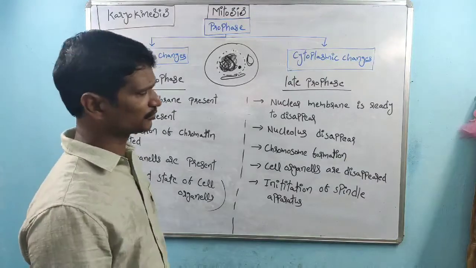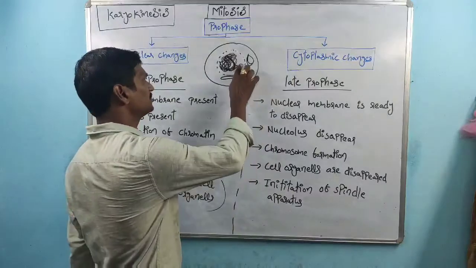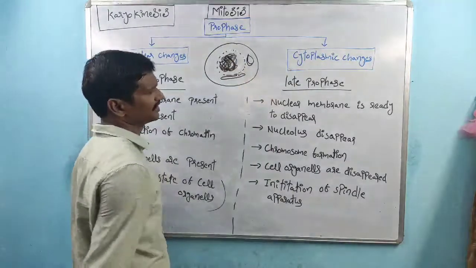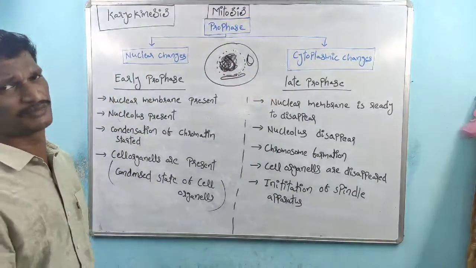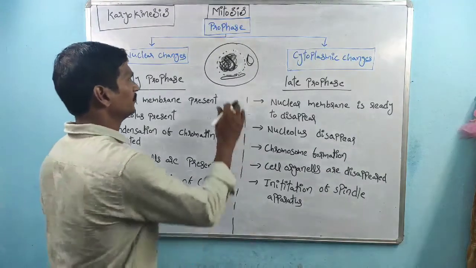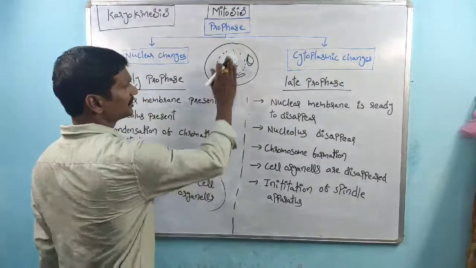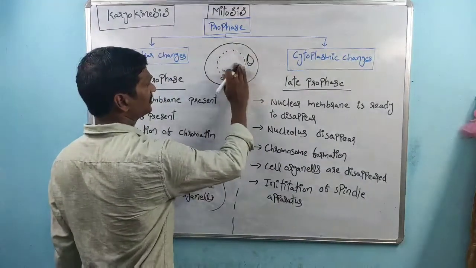And coming to the next point, the nucleolus disappears. And chromosome formation takes place. Already in this phase, condensation of genetic material has started.